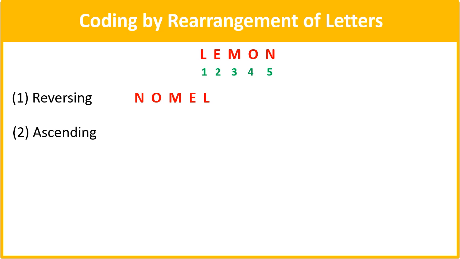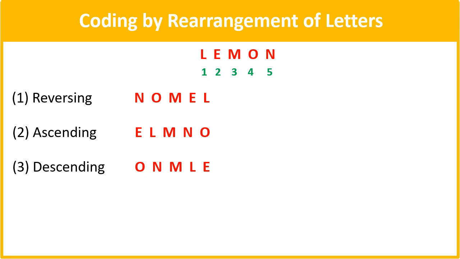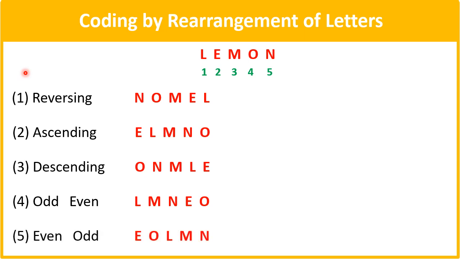So if we write it in ascending order, सबसे पहले E आएगा, बाद में L आएगा, बाद में M, N and finally O. जैसे ascending हो सकता है वैसे coding का another way हो सकता है descending order. So descending will be like this: O N M L E. Then odd even, यानी कि writing the letters which are in odd position, which are L and M and N, and then the letters in the even position, that is E and O. So this can be another way of coding. जैसे odd even है वैसे even odd भी हो सकता है, like this.